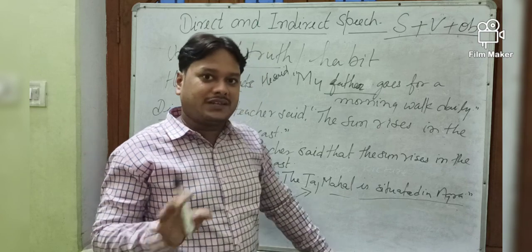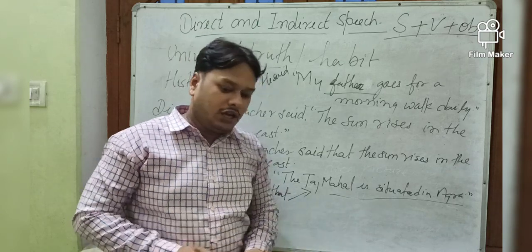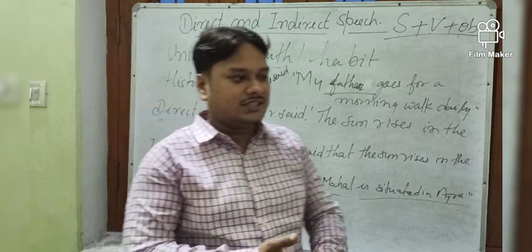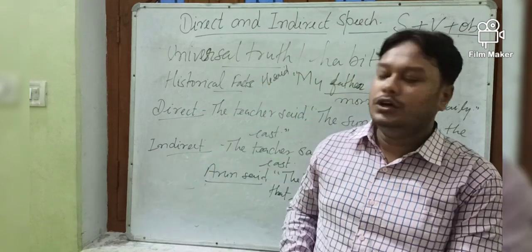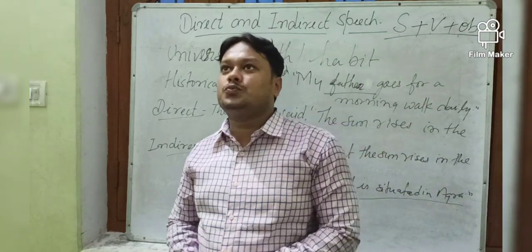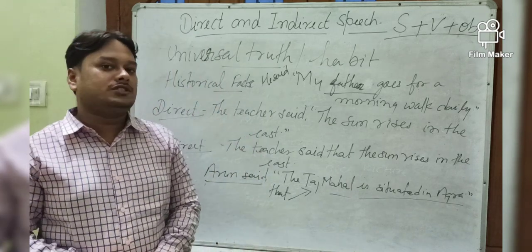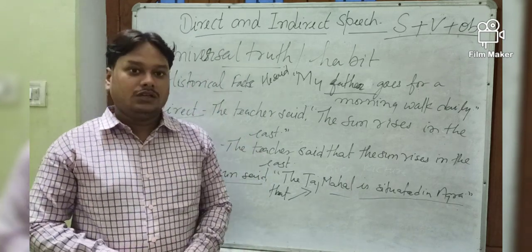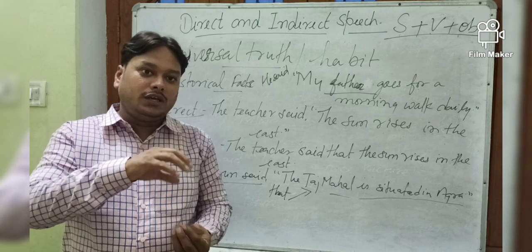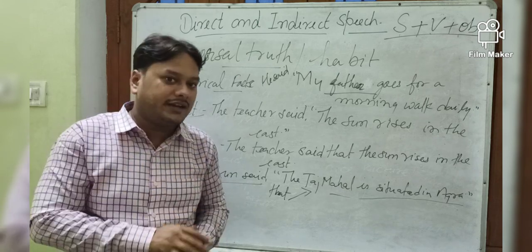One more practical thing I would like to tell you about direct and indirect speech. See, this is just for the examination point of view, but sometimes when you speak in the conversation, when you use direct and indirect speech, so what is the actual use of direct and indirect?